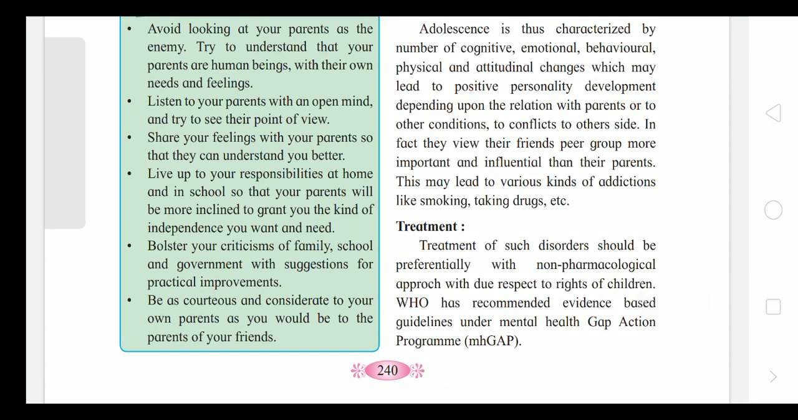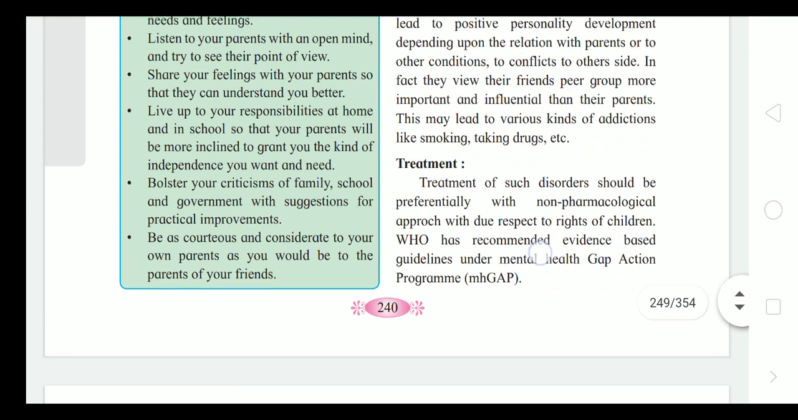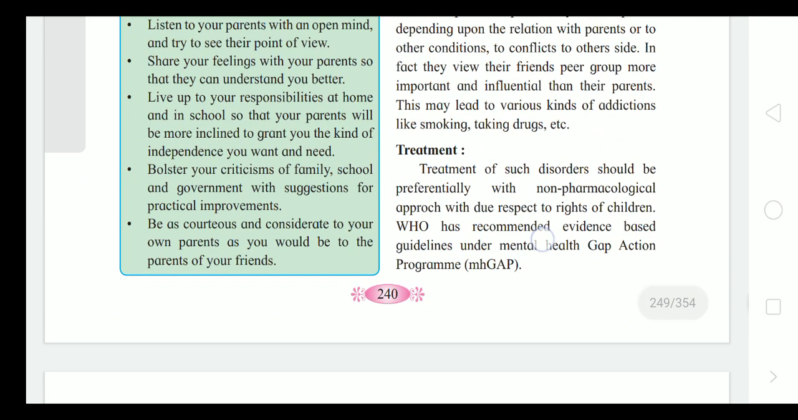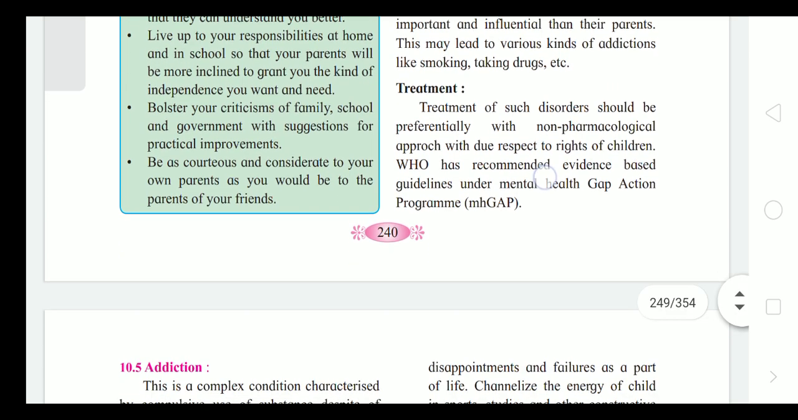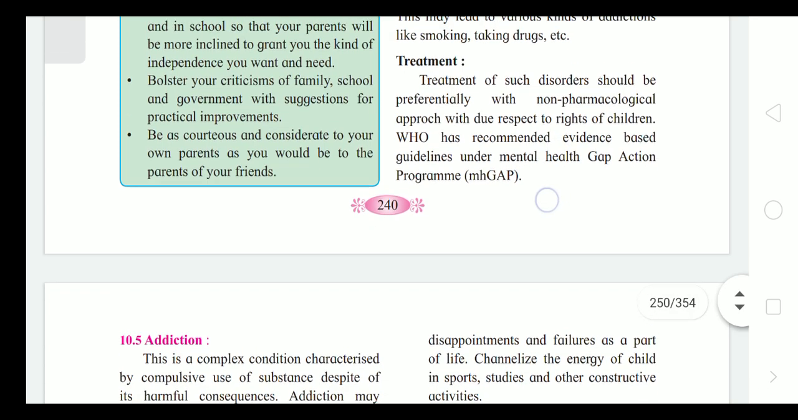Adolescence is thus characterized by a number of cognitive, emotional, behavioral, physical and attitudinal changes that lead to positive personality development. Friendship and the peer group are more important in this period. So many are led to various kinds of addictions like smoking and taking drugs. These are the problems in adolescence.